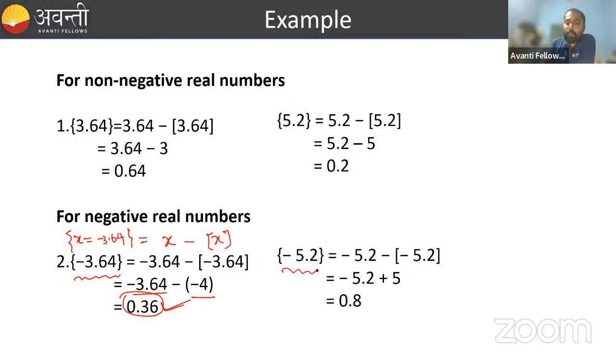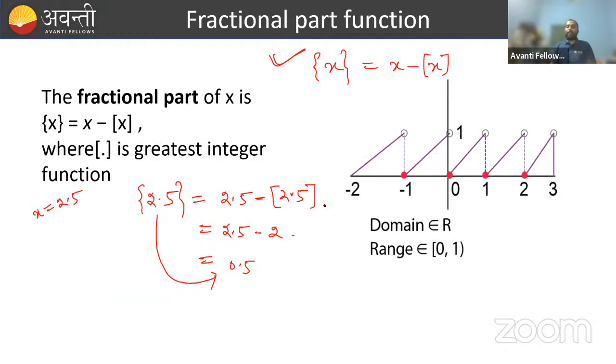Similarly here also, suppose I am taking the fractional part of 5.2. 5.2 minus greatest integer of 5.2. Greatest integer of 5.2 is 5. So 5.2 minus 5 is 0.2. Clear everyone? Now we'll go through the graph of the fractional part function, right? But how can we draw the graph of the fractional part function?